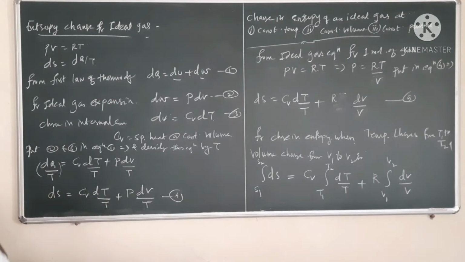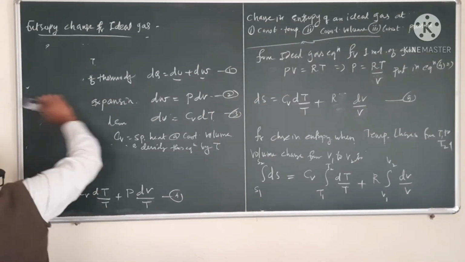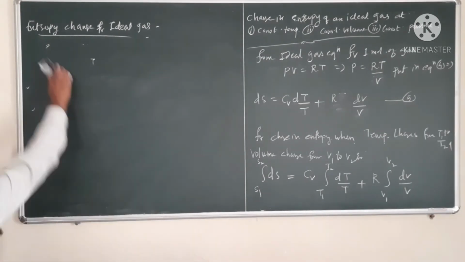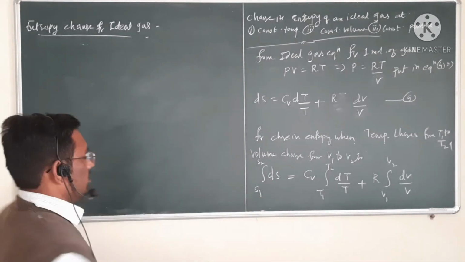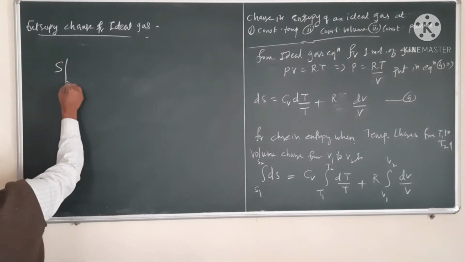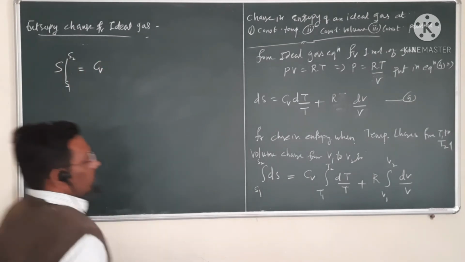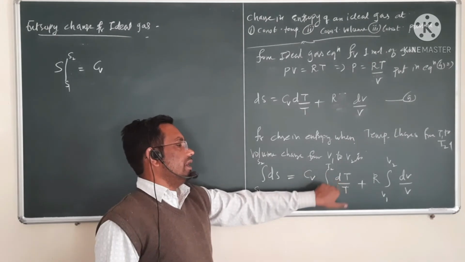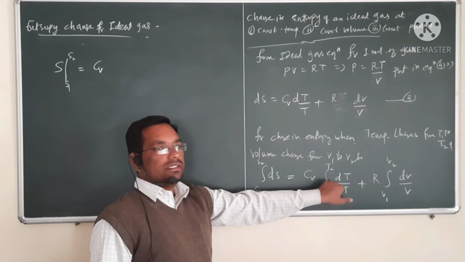Now we can solve that equation. See, the integration of dS is S, with limits S1 to S2, equal to Cv into the integration of dT upon T. This is like 1 upon x dx, and we know that the integration of 1 upon x is ln of x.